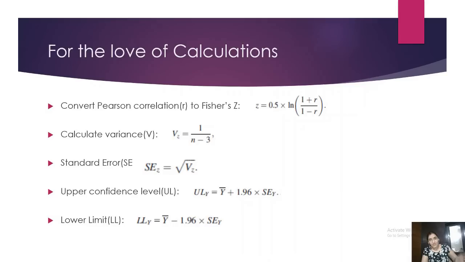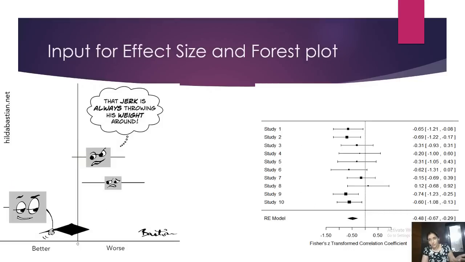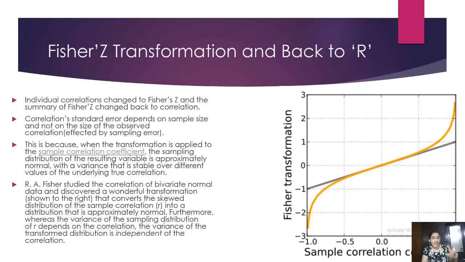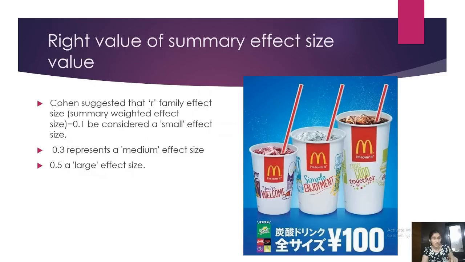So, when you write a research paper, you will have to make this forest plot, and then in the diamond, minus 0.48, you will have to say, okay, as per Cohen, religion and intention showed a medium effect. Okay, or a little above medium effect. And this has to be done for every bivariate. Remember, this whole process that I'm telling you is only for one bivariate relationship, which is religion and intention.